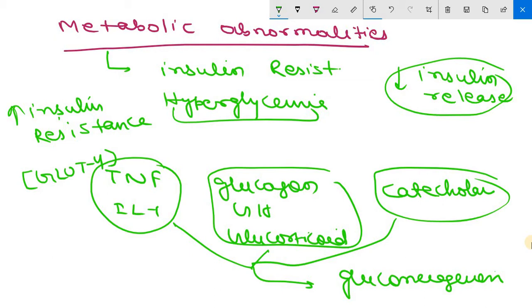Clear? Now one more point: this hyperglycemia causes decreased neutrophil function. This is very important. Hyperglycemia decreases neutrophil function, thereby suppressing bactericidal activity, and causes increased adhesion molecule expression on endothelial cells. Clear? So these are the effects such as insulin resistance and hyperglycemia. Now, one more cause which is related to this.